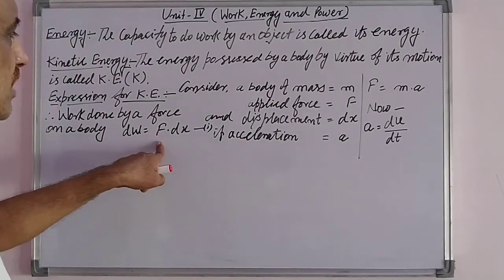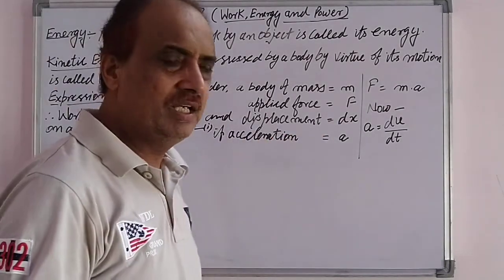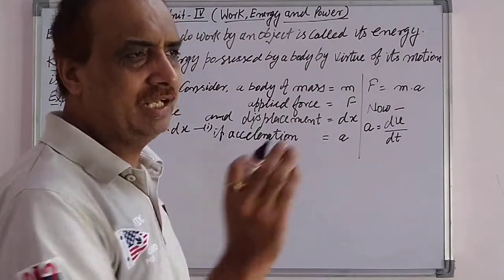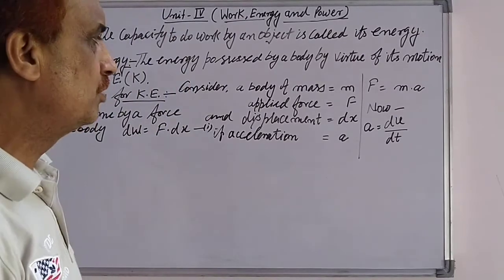Because force F is acting, the body is displaced and moves along a straight line, which means acceleration is also produced in the body.